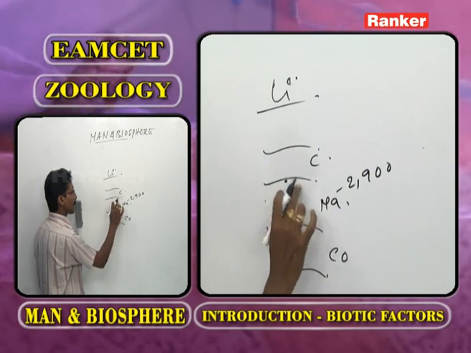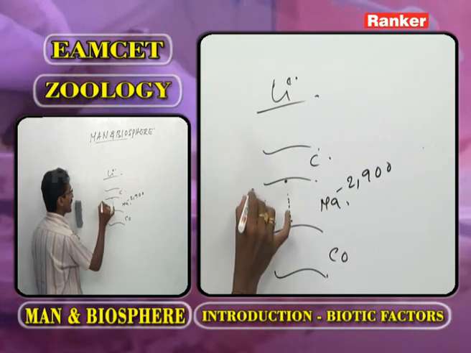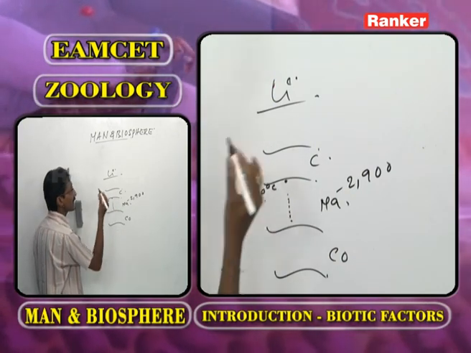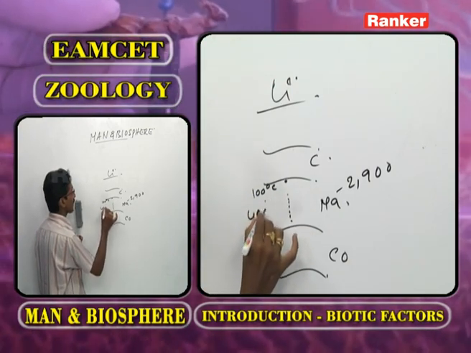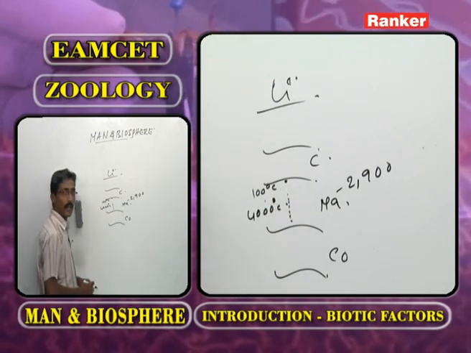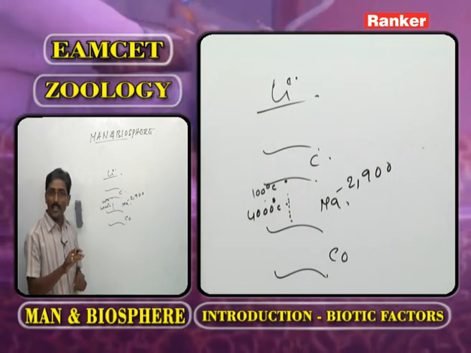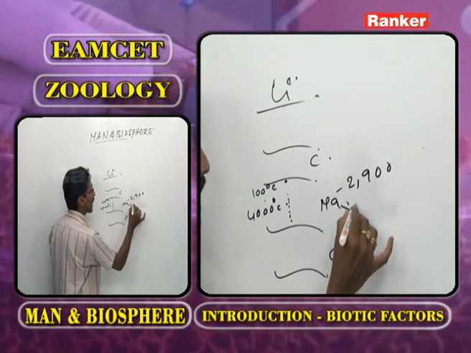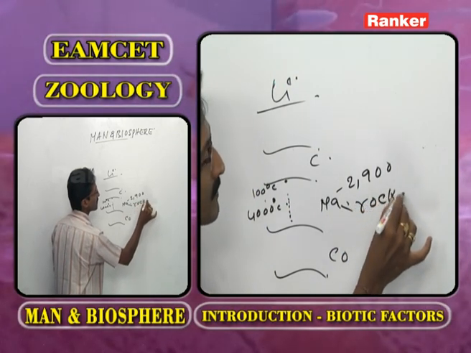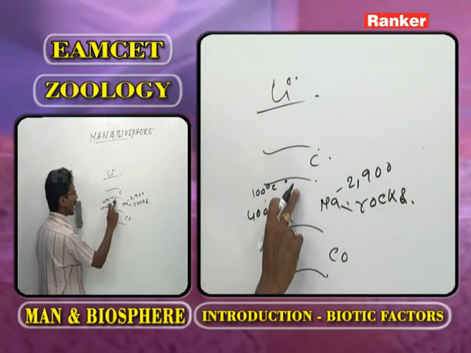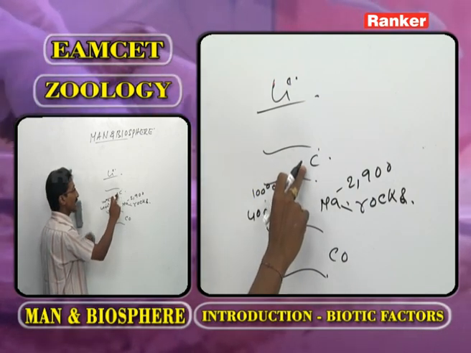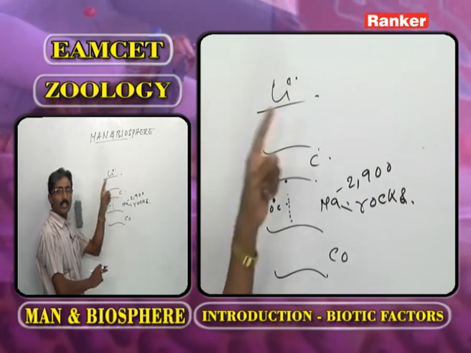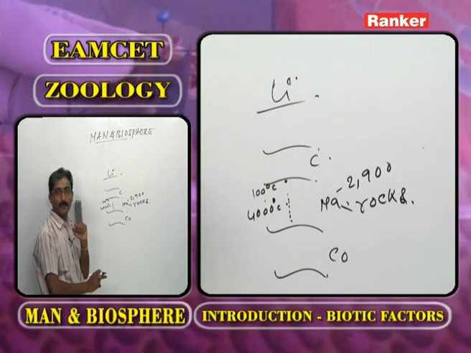In the outer part of the mantle, what is the temperature? 100 degrees centigrade. In the inner part of the mantle, what is the temperature? 4000 degrees centigrade. The mantle is in the form of rocks. The outermost part of the mantle with the crust, that we call the lithosphere, already discussed.